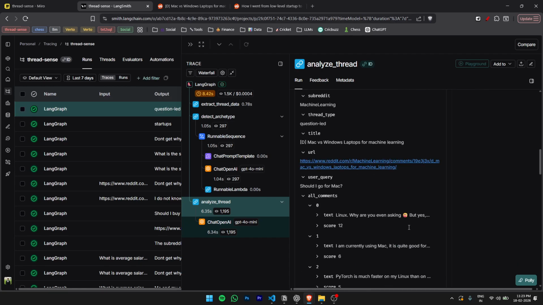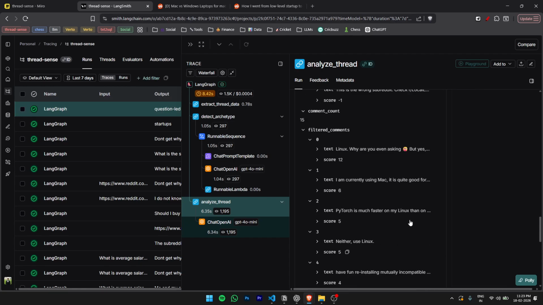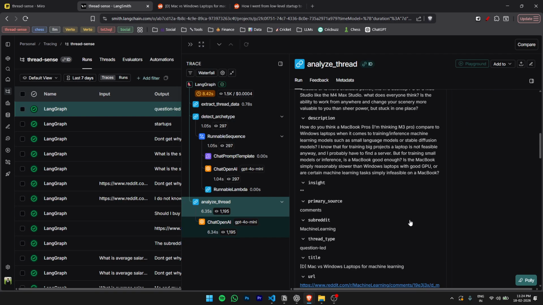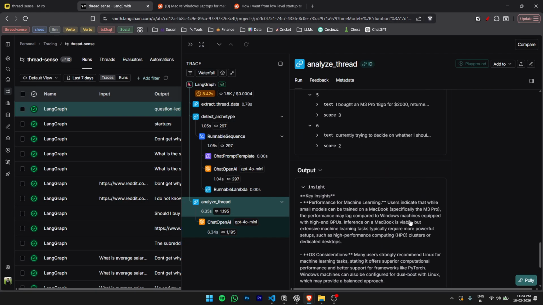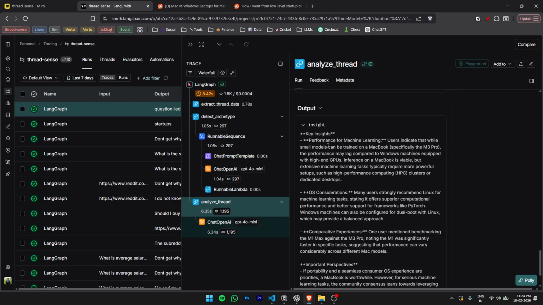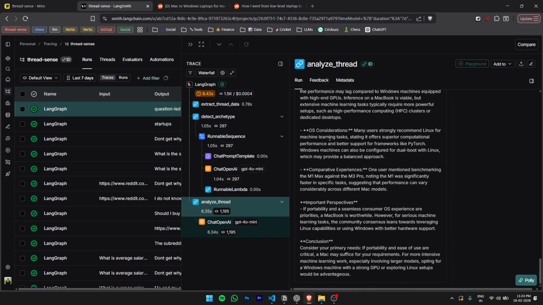Yeah, so where am I looking? Where's the output? Yeah, here's the output insight. So performance for machine learning users: while small models can be trained on a MacBook, the performance is limited. OS considerations: many users strongly recommend Linux for machine learning tasks. In conclusion, consider your primary needs. If portability and ease of use are critical, a Mac may suffice for your requirements.